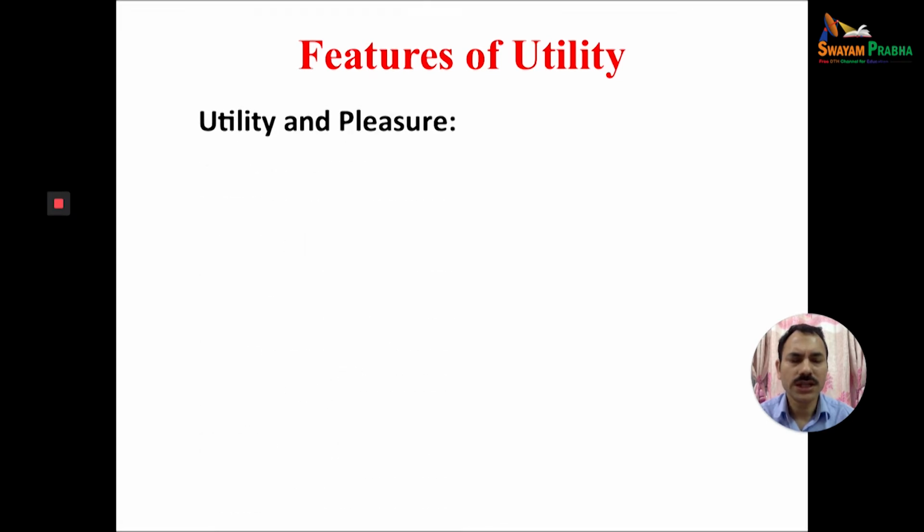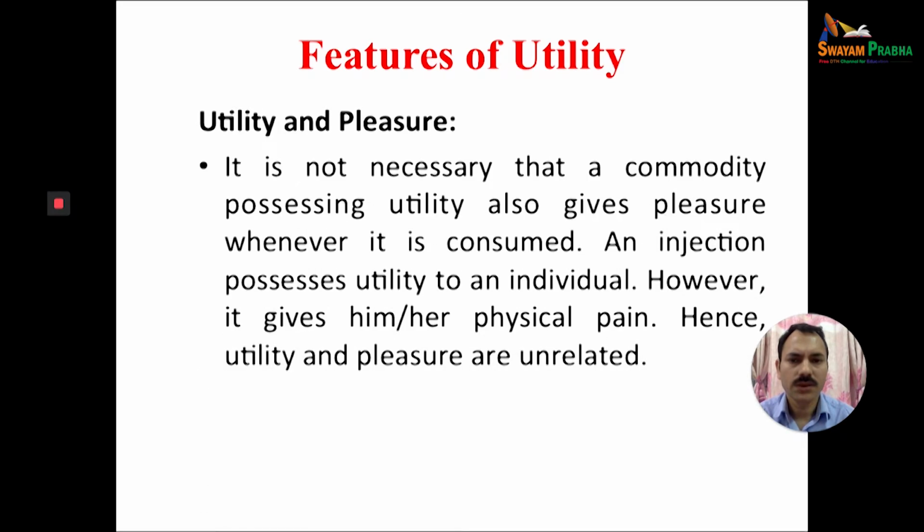Next, utility and pleasure. Although when we consume or purchase some product, it gives you happiness or pleasure, it is not always necessary that a commodity possessing utility gives you pleasure.